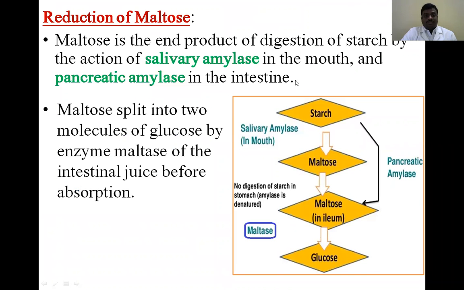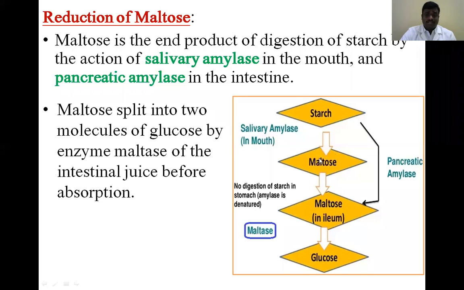Digestion of maltose. Maltose we mainly get from starch. Starch is a polysaccharide, and from polysaccharides we get the disaccharide maltose. Starch digestion takes place in the mouth and requires an enzyme called pancreatic amylase, which is required for digestion of the starch as well as maltose.